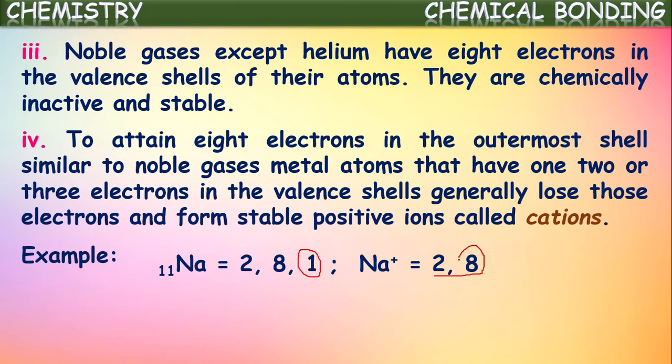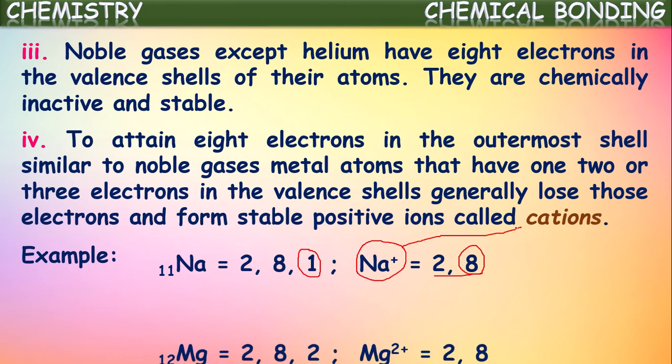It attains 8 electrons in its outermost shell, and thus it becomes more stable. By the loss of one electron, sodium is converted into Na+ ion, which is called the sodium cation. Metals in this way, by losing their valence electrons, form stable positive ions called cations. Sodium, by losing one electron, forms the sodium Na+ cation.